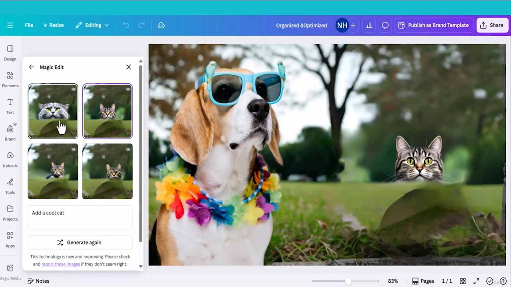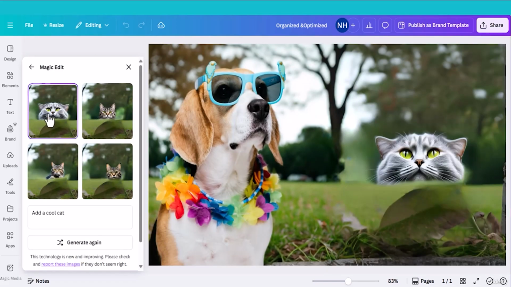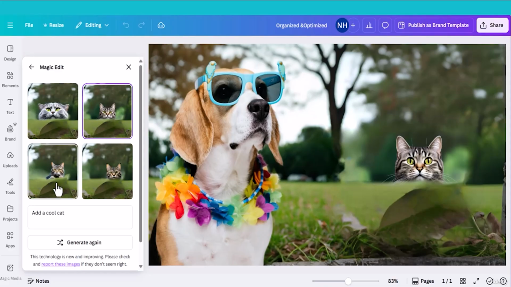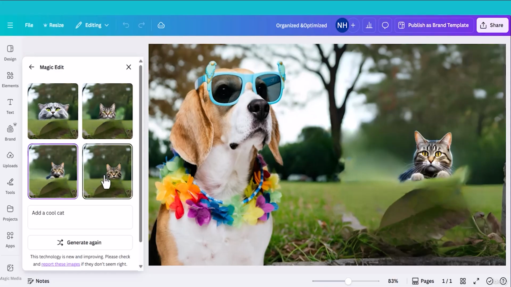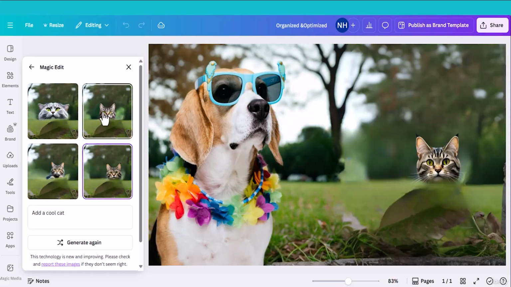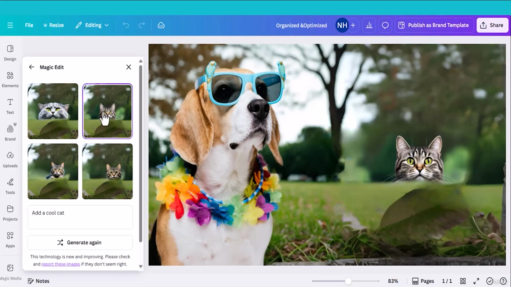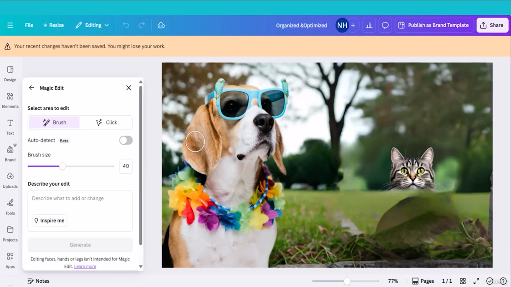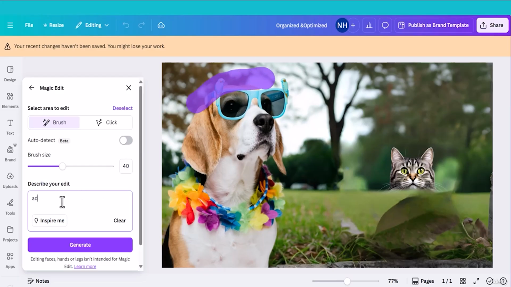So here 4 different options. Let me check. This one, this one, this one and this one. I like this one. Now let me add more object in the image. Select this portion of the image and write a prompt. Add a red hat and click generate.